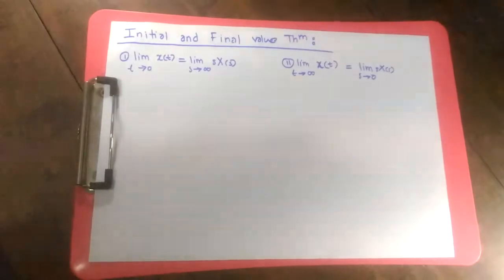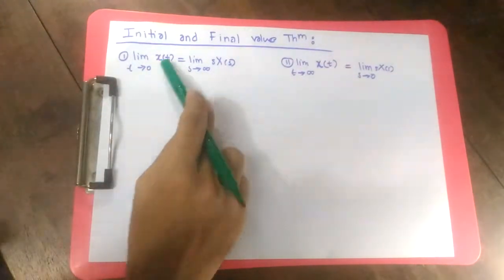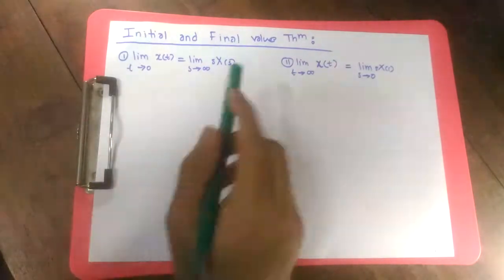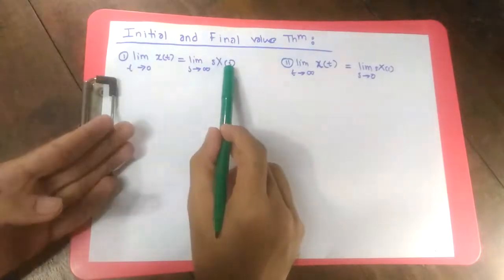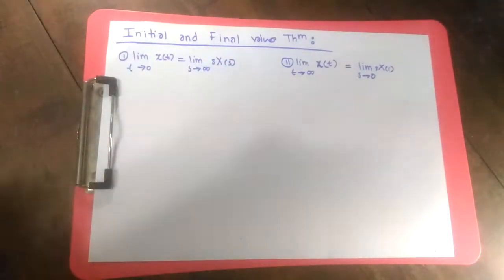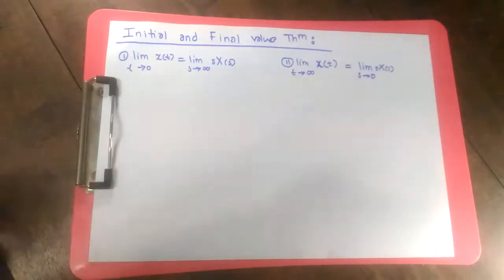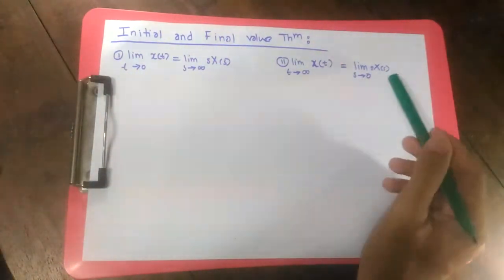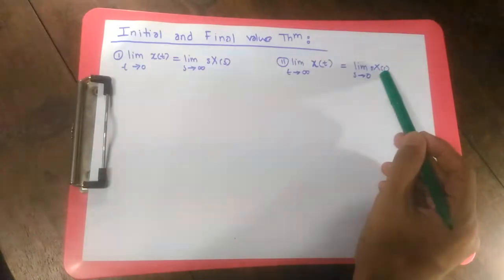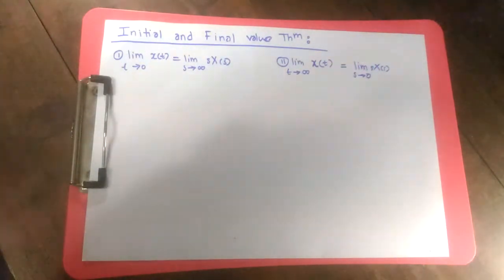The first theorem says that your function's value in the time domain initially is equal to your Laplace transformation times s, evaluated as s tends to infinity. Another theorem says that your function's value at infinity is equal to s times your Laplace transformation, evaluated as s tends to 0.